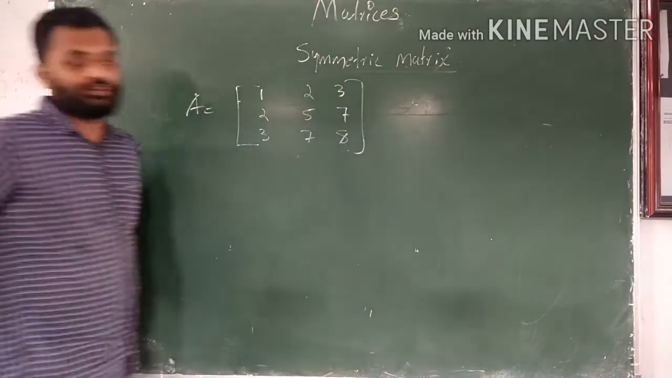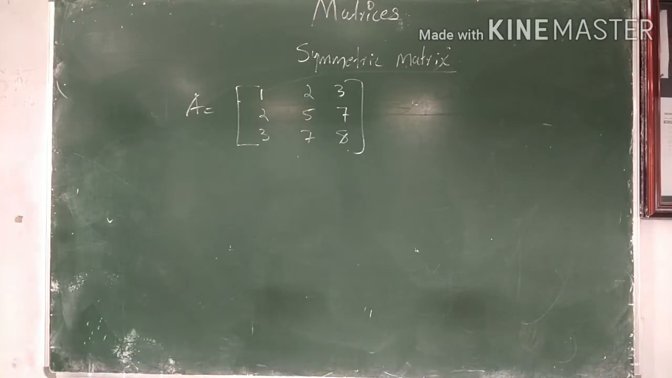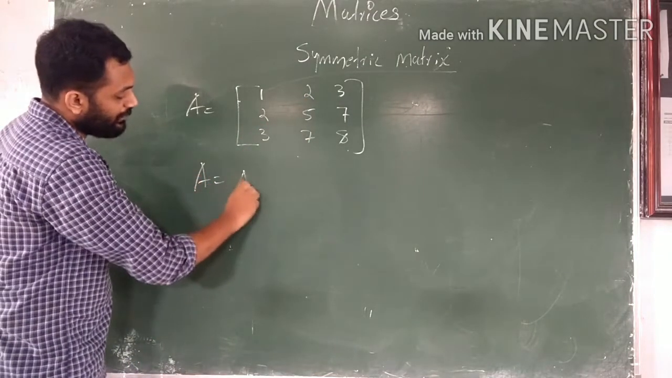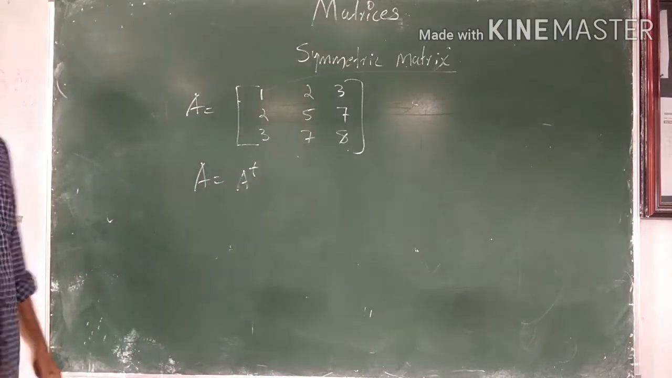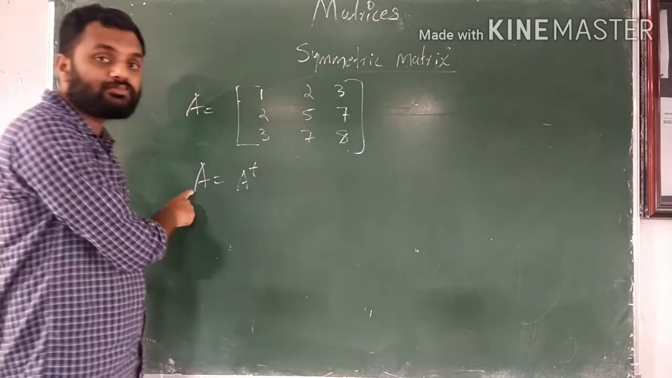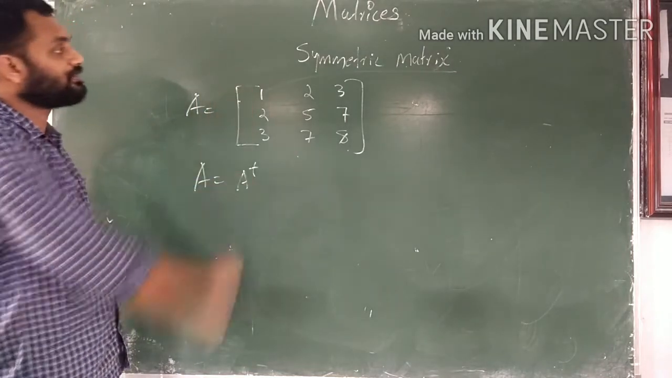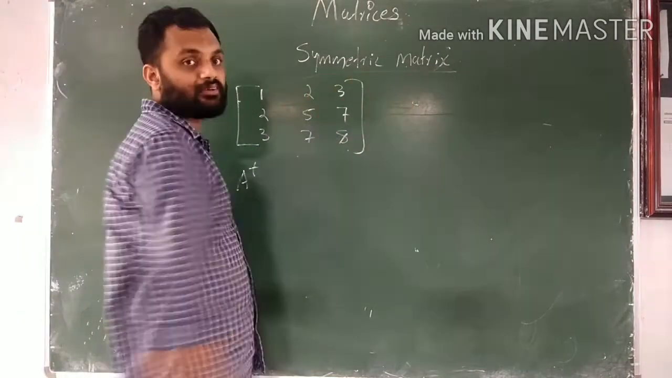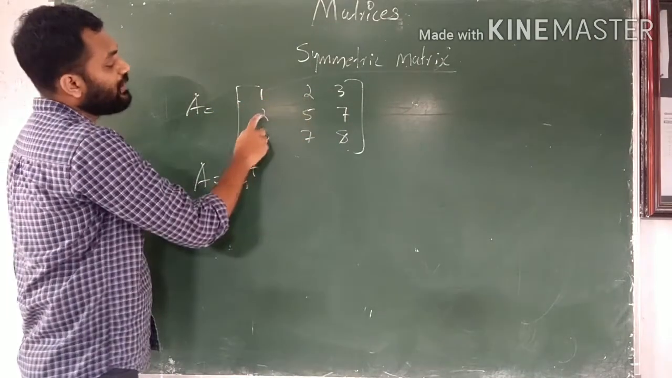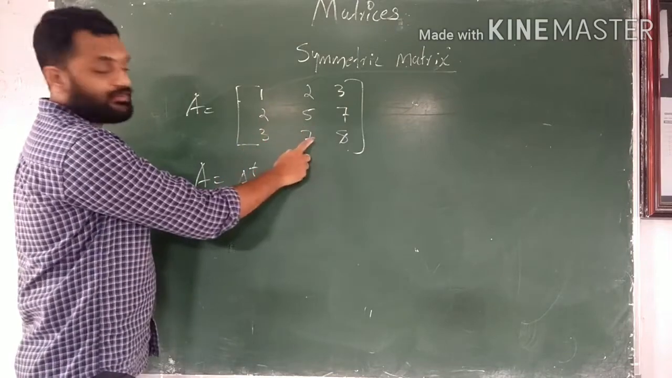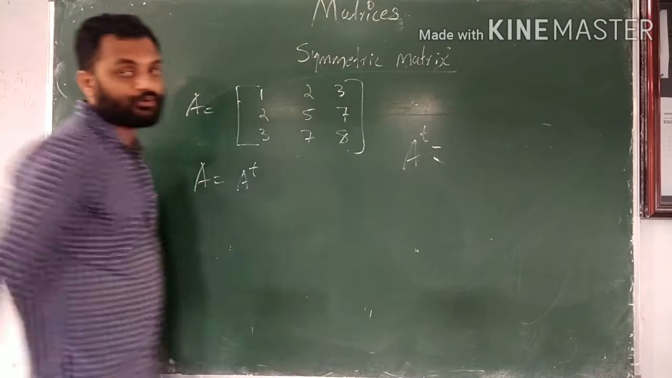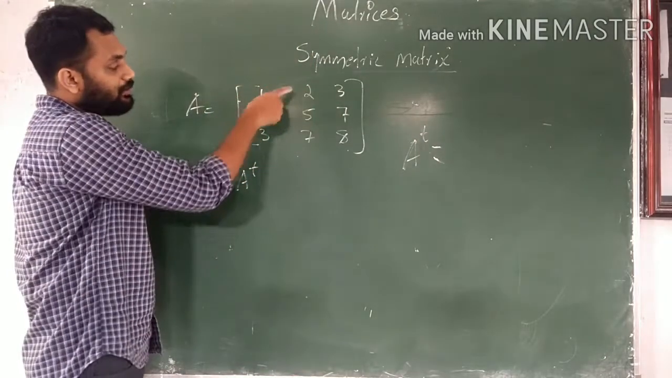Symmetric matrix. A symmetric matrix is one type of square matrix in which A is equal to A transpose. If the transpose of a matrix and the given matrix are equal, we can say that it is a symmetric matrix. See this example, A is equal to the matrix 1, 2, 3, 2, 5, 7, 3, 7, 8. The transpose of A is obtained by just interchanging the rows and columns.